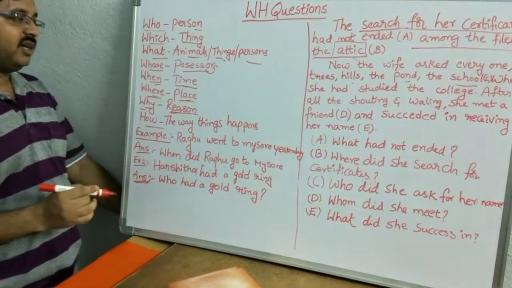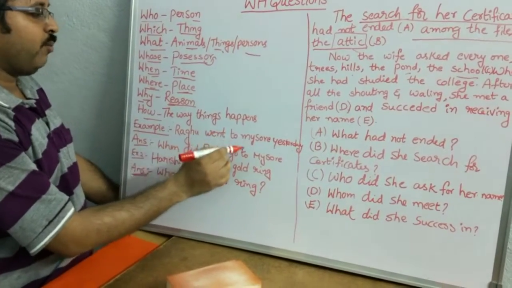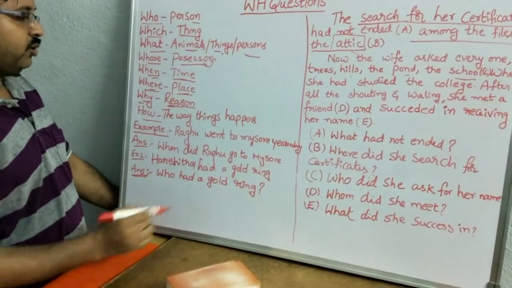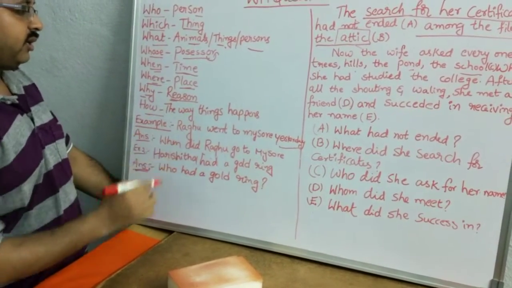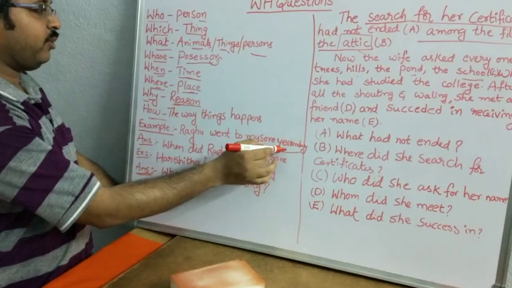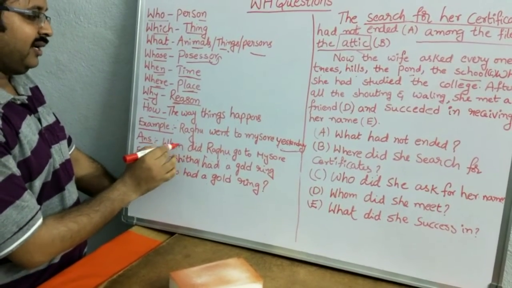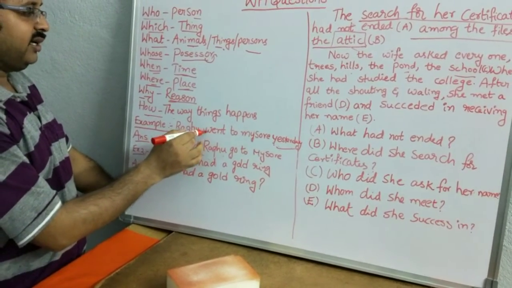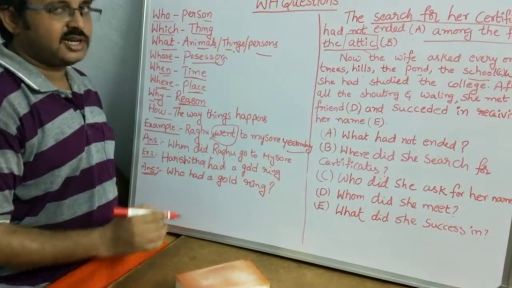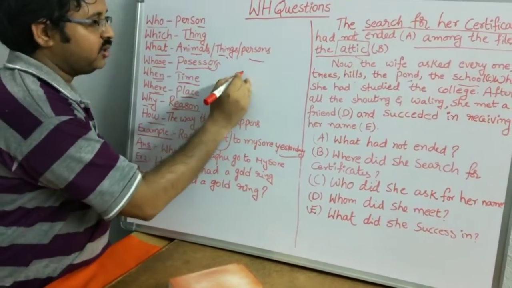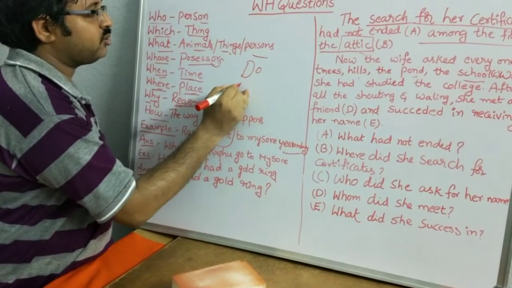Let's see some examples. Raghu went to Mysore yesterday. So, what is the answer? Yesterday. Now frame a question on that. Yesterday indicates time, so when. Did, because they didn't give any helping verb. What is the main verb here? Went. Went indicates past, simple past. What are the dummy auxiliaries we have to use?